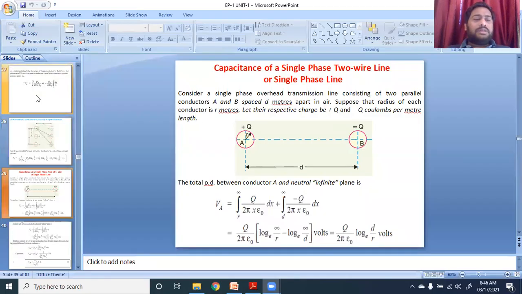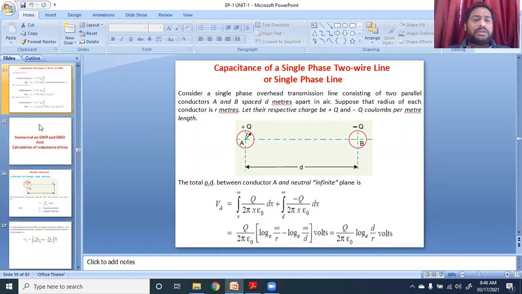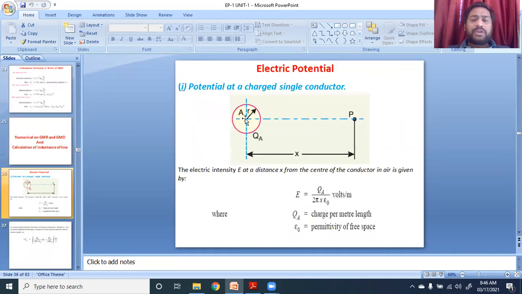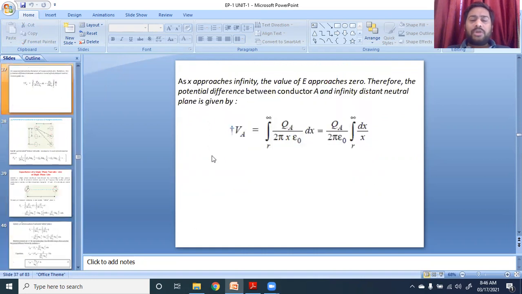Similarly, we discussed different cases, like the electrical potential on a single charged conductor. The formula becomes Va equals Qa upon 2 pi epsilon 0, integration from r to infinity of dx upon x, due to its own charge.